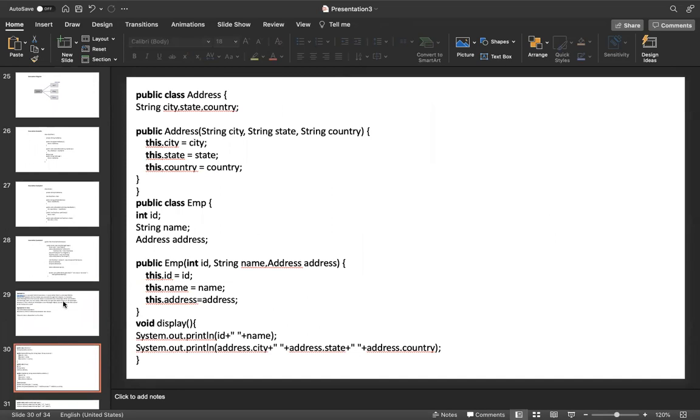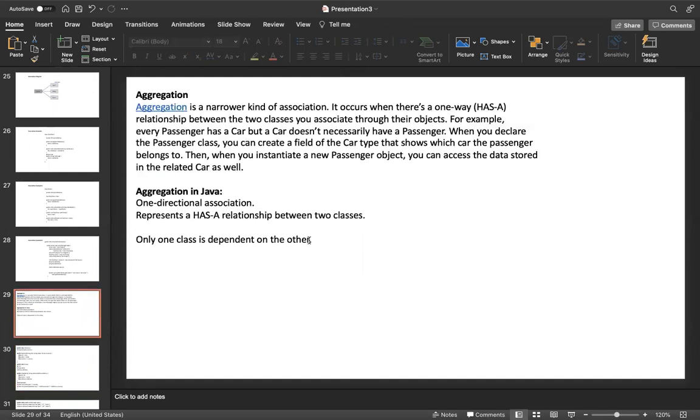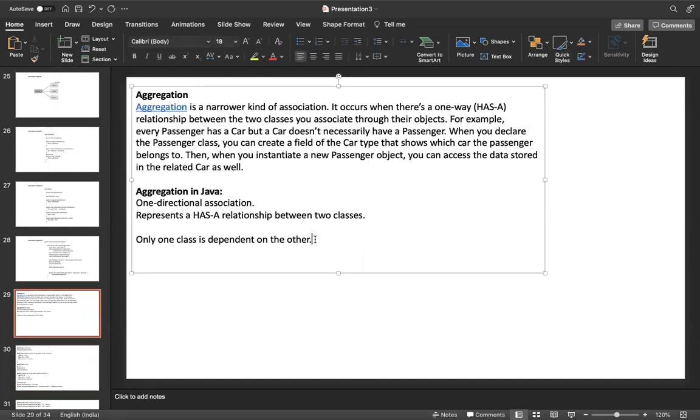See here, this is a point. Only one class is depending on the other. Passenger is a class, car is a class. Passenger is depending on car, that is only one class. But car does not depend on passenger. Okay, that is that one.